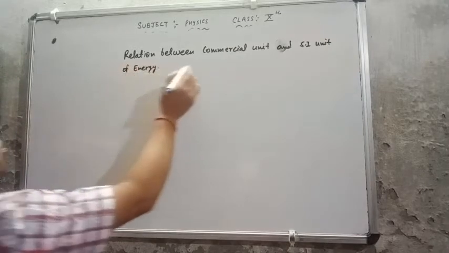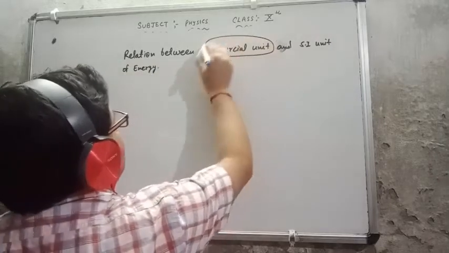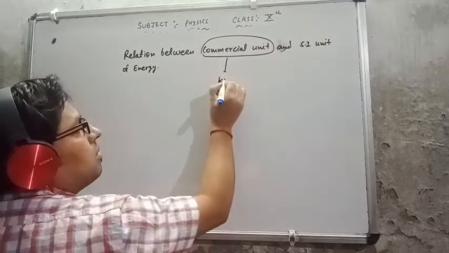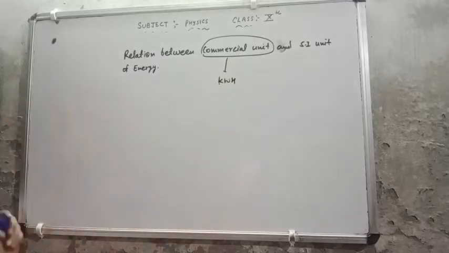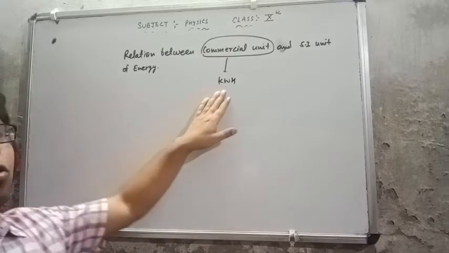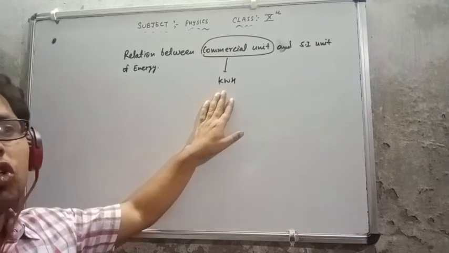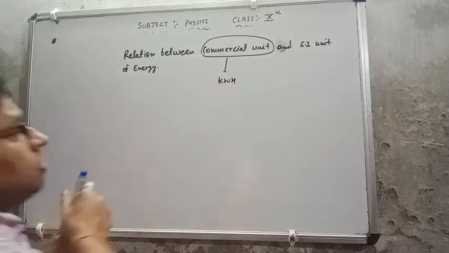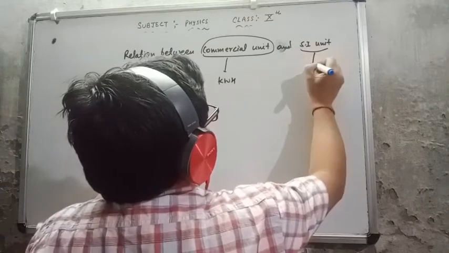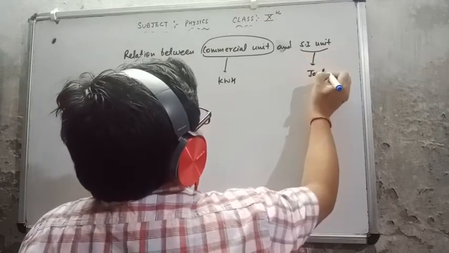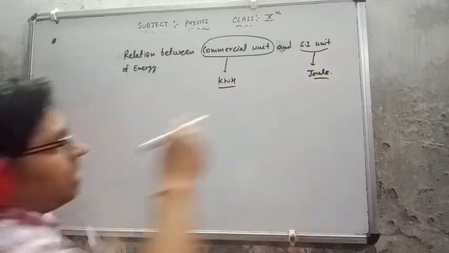Now the commercial unit of energy is kilowatt hour. Whatever electricity bill comes at our home, it comes according to kilowatt hour, that is the unit. And the SI unit of energy is joule. So what is the relation between kilowatt hour and joule?